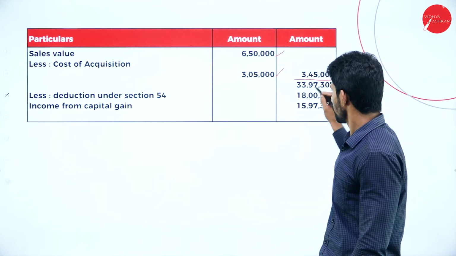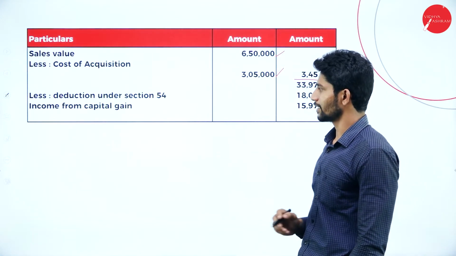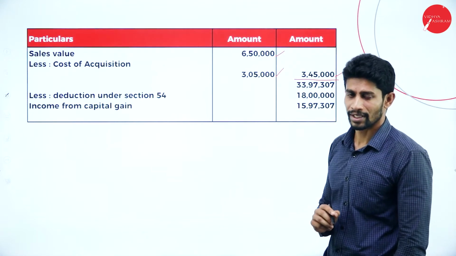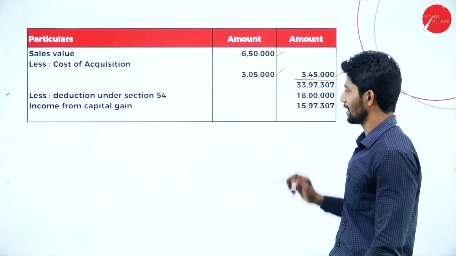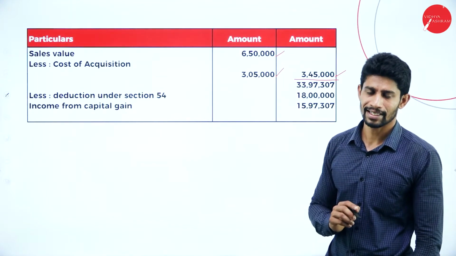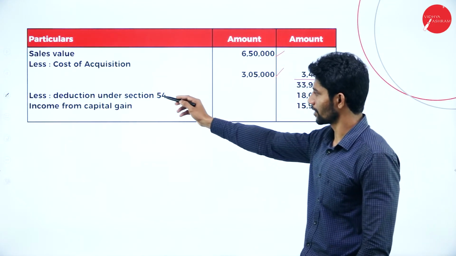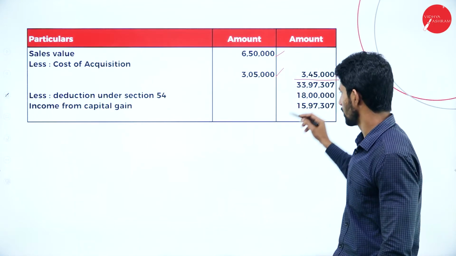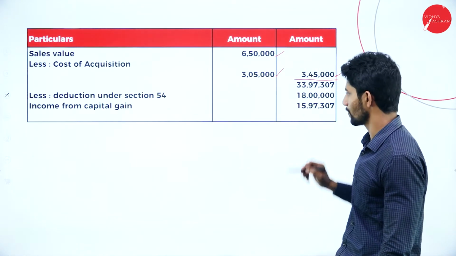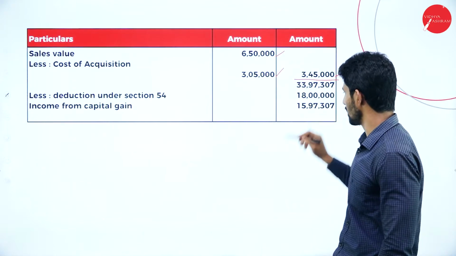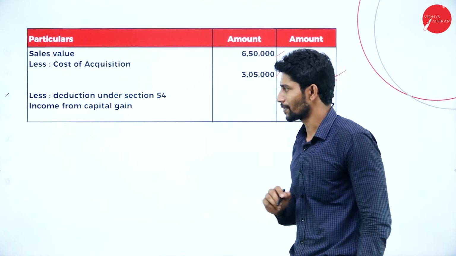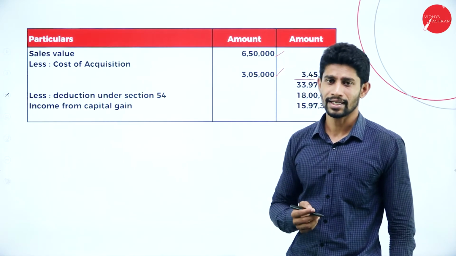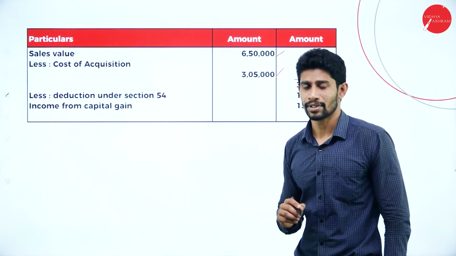33,97,307. So from this value, deduct the deduction under section 54. Yes, the assessee has purchased a new property by paying 18 lakh rupees. So you can claim the deduction under section 54. If you deduct 18 lakh, the balance you will get is 15,97,307. It is called income from capital gain, or we can also say taxable capital gain.